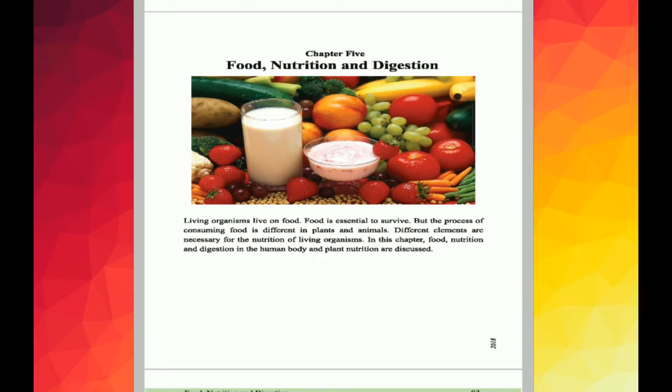My dear student, chapter 5 is Food, Nutrition and Digestion. First of all, we have to know what food and nutrition are, and after that we will learn about digestion. You know that living organisms live on food. Food is essential to survive, but the process of consuming food is different in plants and animals. Different elements are necessary for the nutrition of living organisms, and in this chapter food, nutrition and digestion in the human body and plant nutrition are discussed.